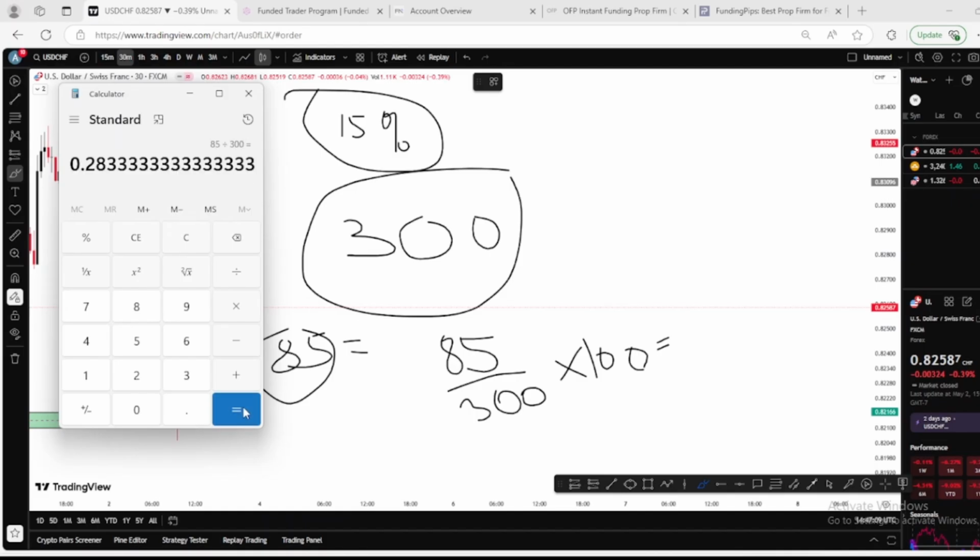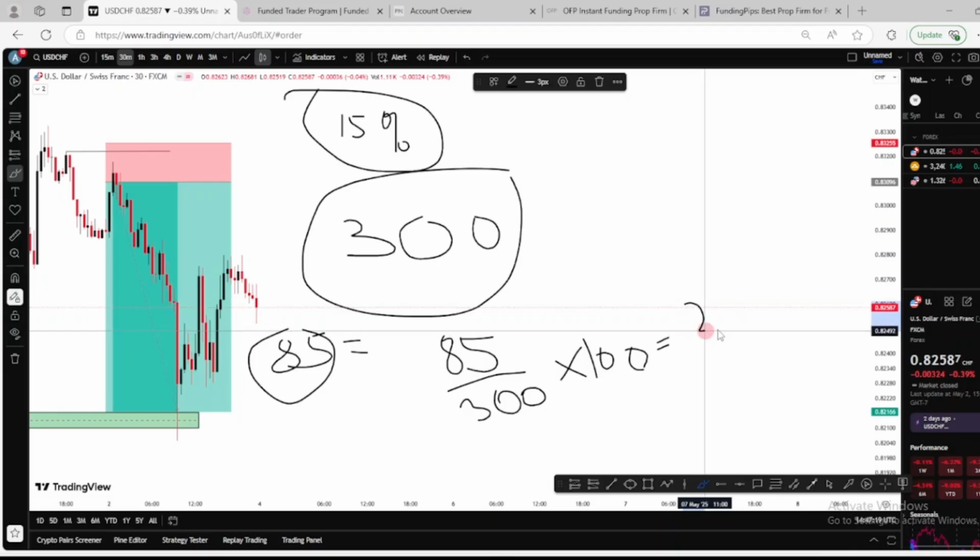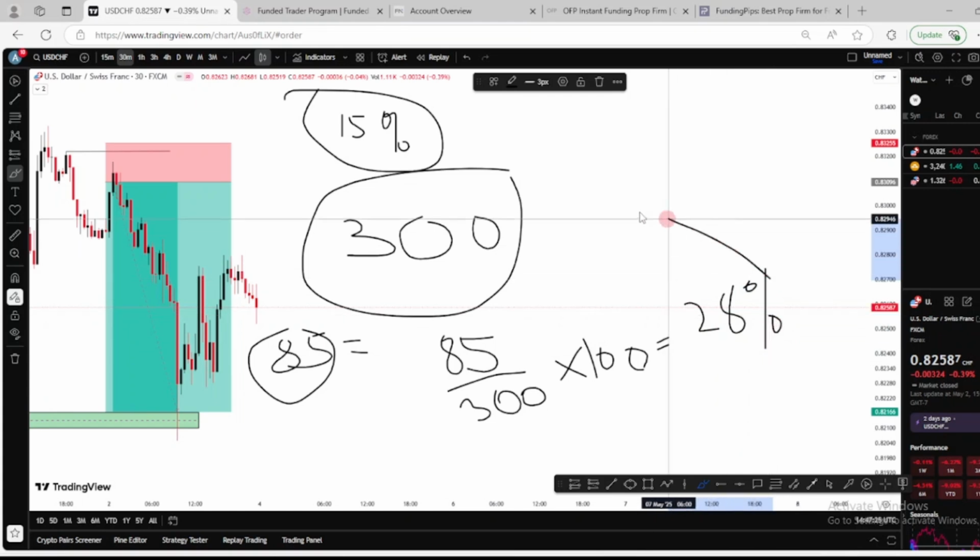Let's multiply by 100. And we have 28%. You can see 28% is higher than the 50%, so you are not going to get a payout. This is what it means.